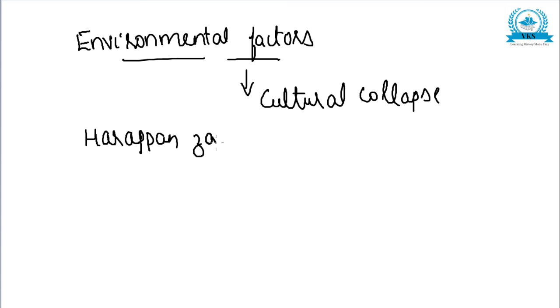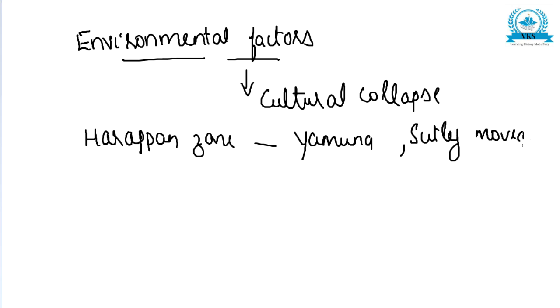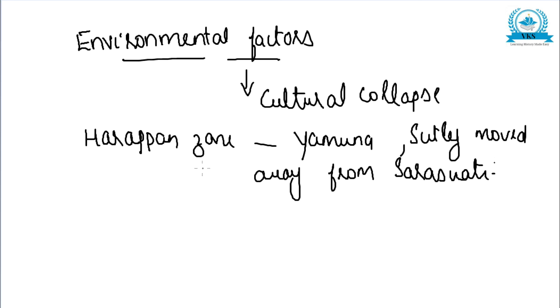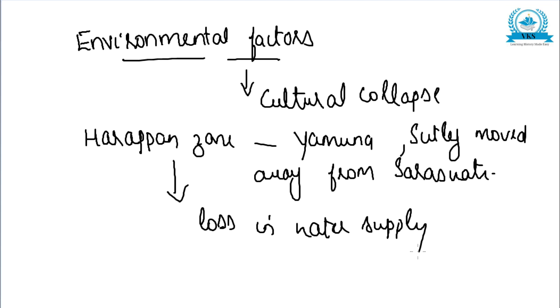If we see the Harappan zone, both river Yamuna and Sutlej moved away from the Saraswati. So this means that there was a lot of loss in water supply. Once more, in the Harappan zone, both Yamuna and Sutlej moved away from the Saraswati, and this meant a lot of loss in water supply. So that may have been one cause.